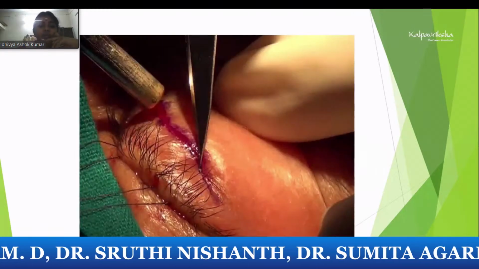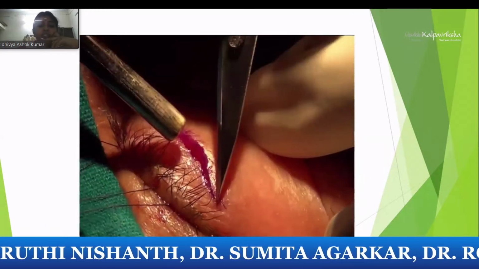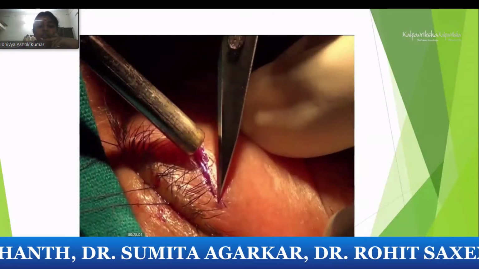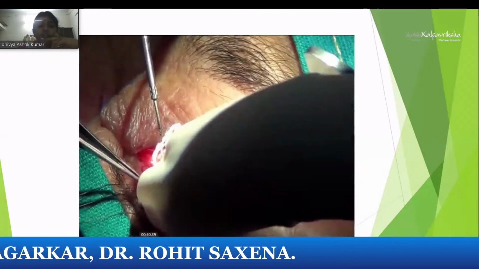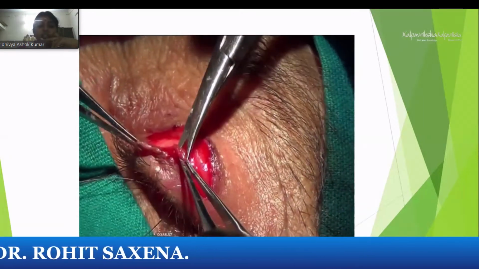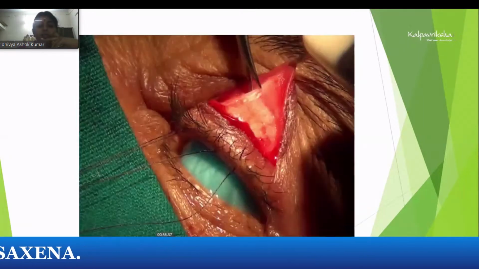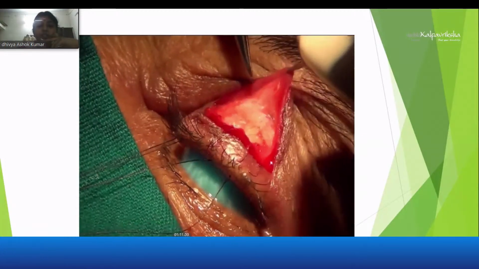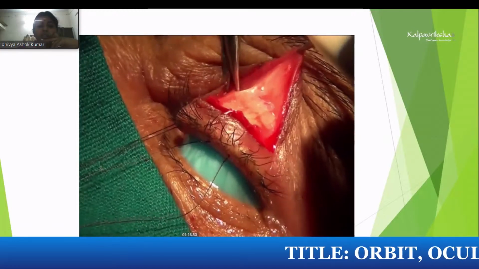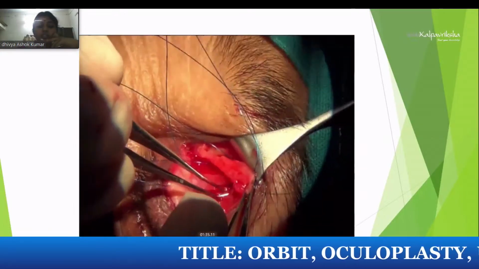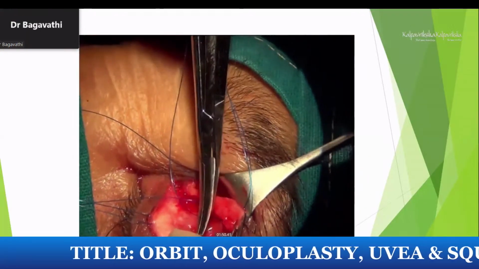In LPS plication or resection, you make the incision in the superior lid crease, identify the tarsus and dissect it, connect the LPS. So if your LPS is separated, then a traction suture is placed.